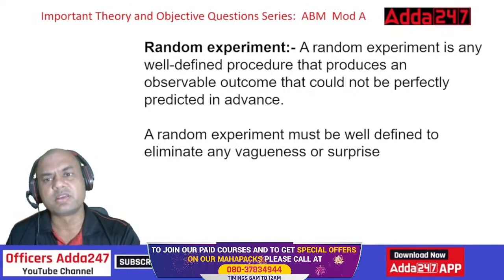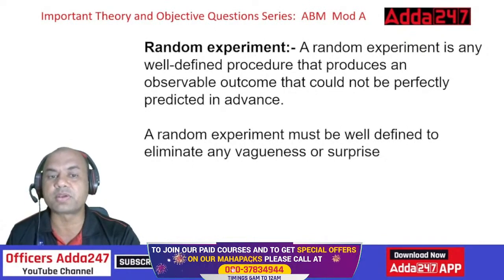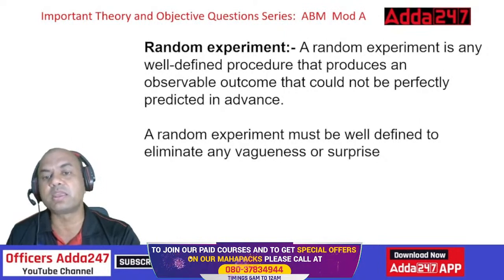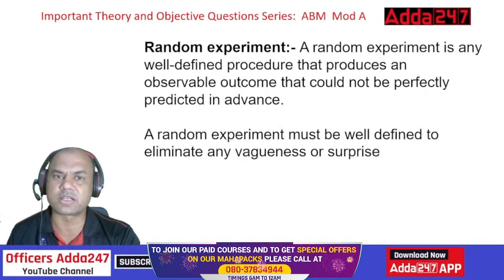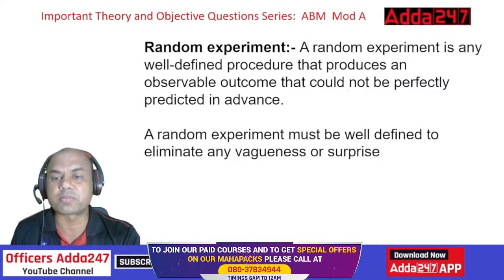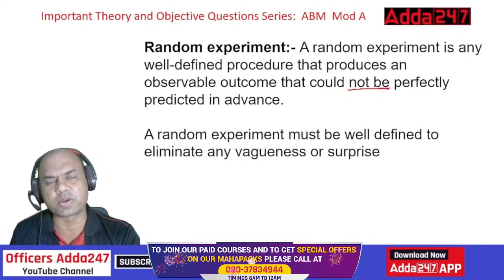Same thing over here. A random experiment is any well-defined procedure that produces an observable outcome that could not be perfectly predicted in advance, isn't it? Could not be perfectly predicted. So this is an important point.